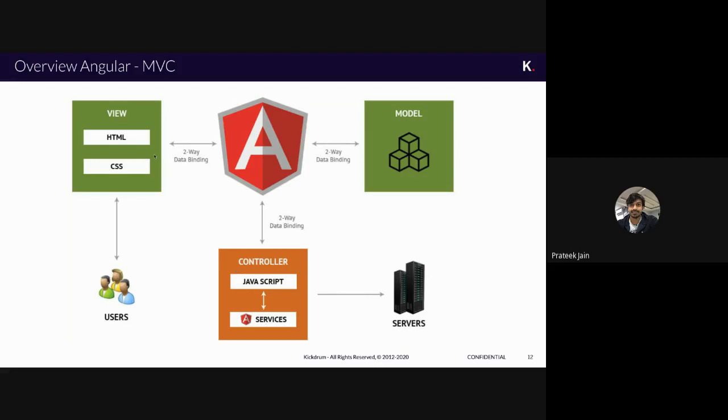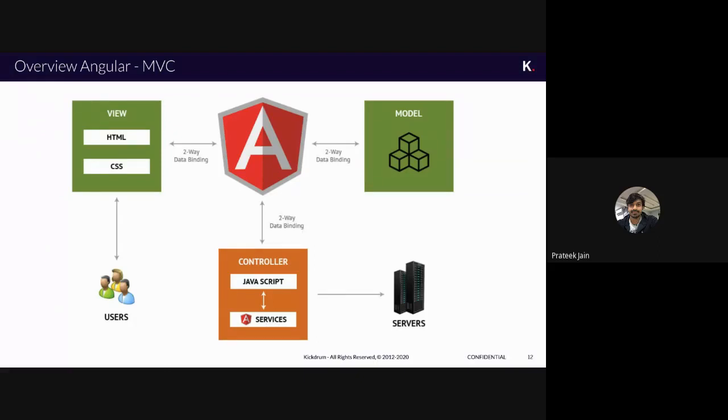The view is what you are seeing on the screen, and the controller is the behavior that happens when you are interacting with the screen. The interaction between these is handled by Angular, so the middleware, the middle portion which handles everything, is the Angular portion. Here we call this the MVC pattern, model view controller pattern. You might have heard about the MVC pattern or MVVM pattern. There are multiple patterns by which you interact with your view, your controller and your model.